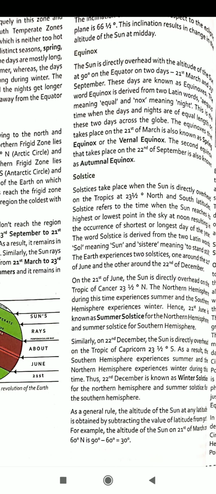I am going to teach about summer solstice. It occurs on 21st June. The word solstice means the sun stands still or reaches the highest point, as I have already told you. In the north, the duration of daylight goes on increasing from 12 hours at the equator to 24 hours at the pole. Beyond the Arctic Circle, 66 1/2 degree north, the duration of the day is 24 hours. The northern hemisphere faces higher altitude of the midday sun, so it's summer in the northern hemisphere where days are longer and nights are shorter.